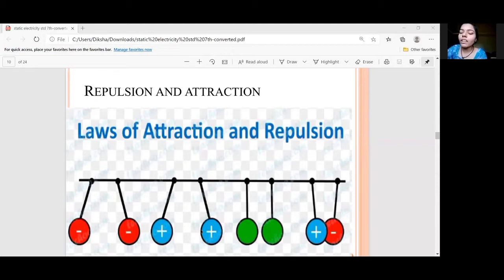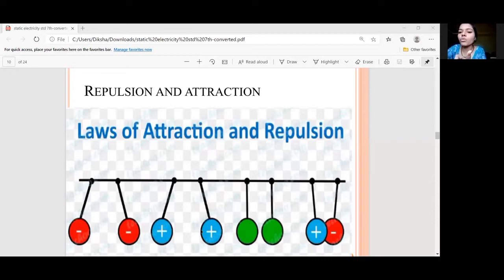When all this phenomena occurs, see that the first 2 balls are in red color and have the same sign, which is negative. Both the balls are negatively charged and you can see that they are moving away from each other.